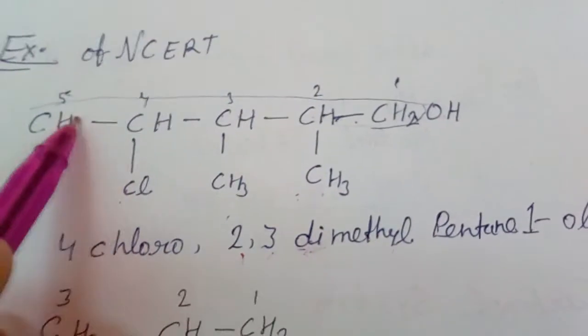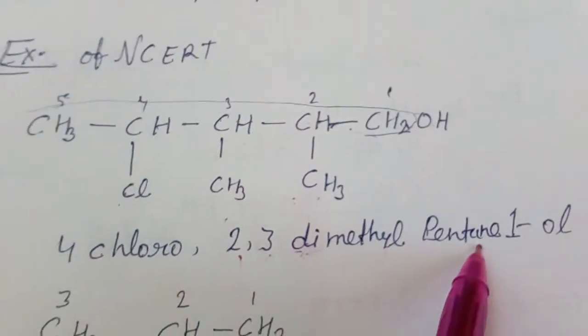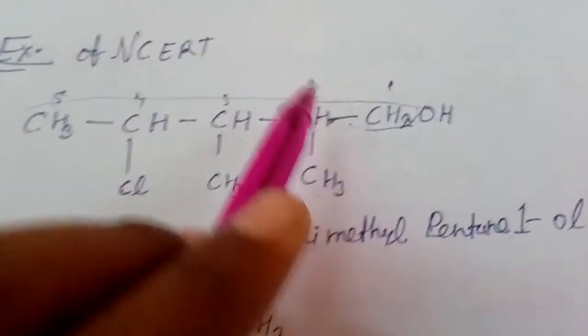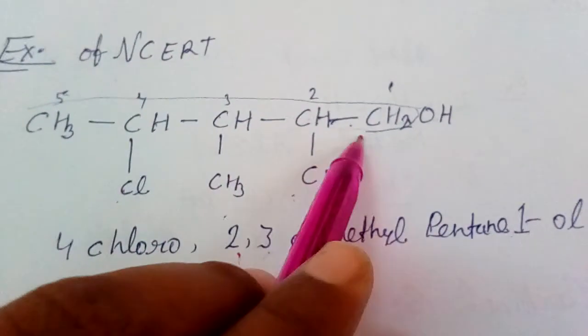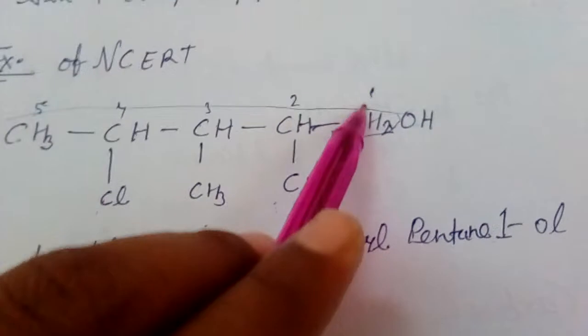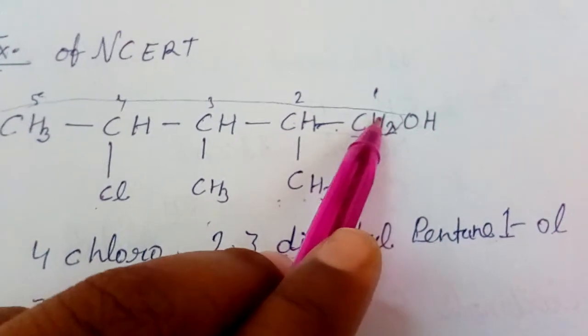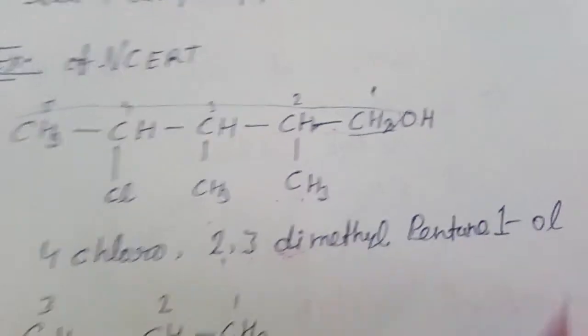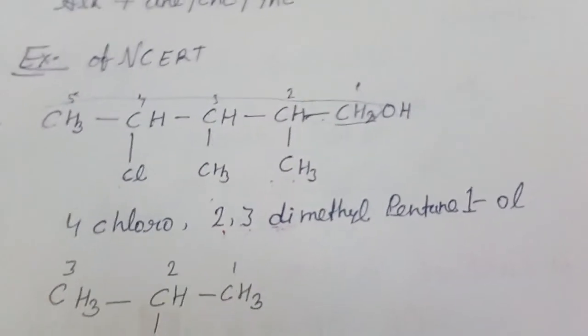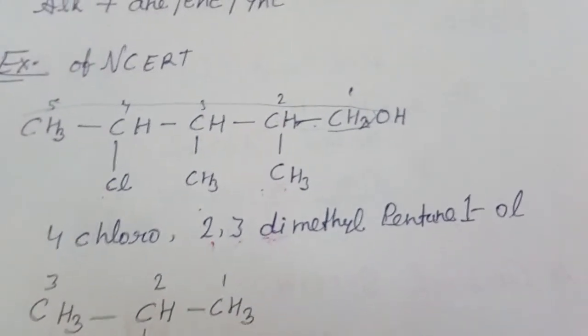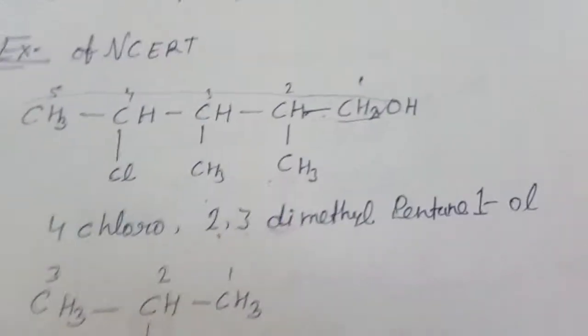Here are 5 carbons, so we will write pentane. Ane represents the single bonds in this chain, pentane, and the OH group is linked with the first carbon, so we will write 1-ol, and the name of this alcohol is 4-chloro-2,3-dimethylpentan-1-ol.